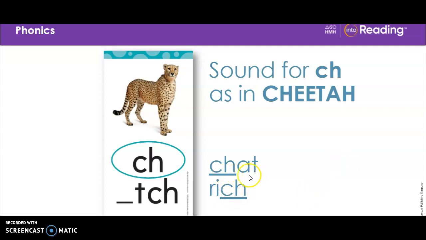Ch-at. Chat. Very good. Now let's look at the second word. Rich. The consonant letters CH stand for the ch sound at the end of rich. Since this word has one vowel followed by two consonants, the vowel is short. Blend the word with me. Rich.